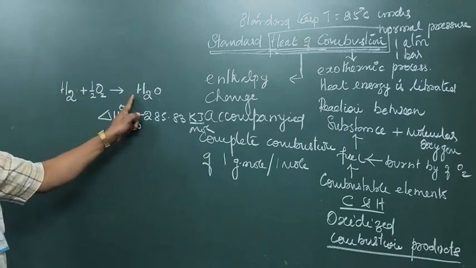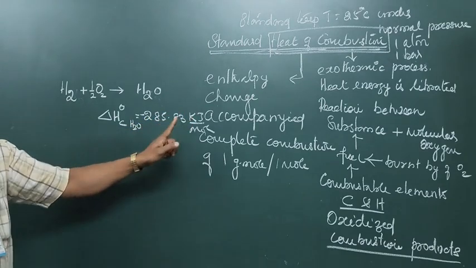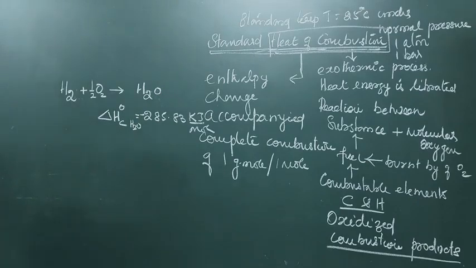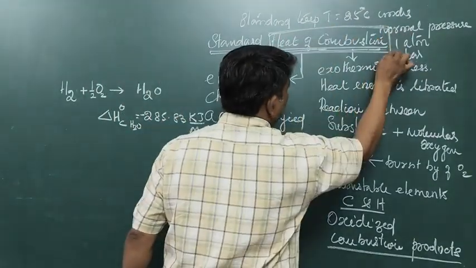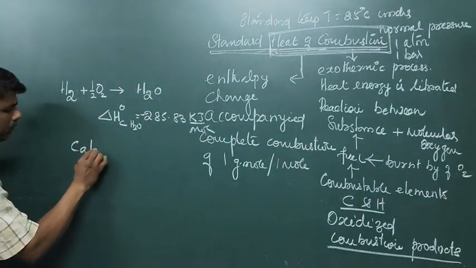During this reaction, 285.83 kilojoules of heat is liberated per mole of water produced. Clear? Right. One more important thing: this heat of combustion is also called heating value or calorific value.